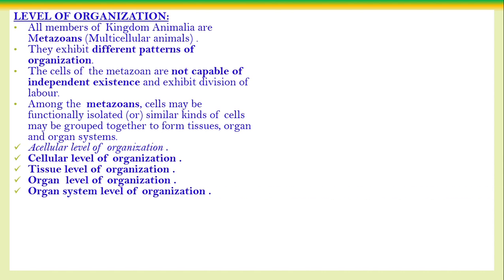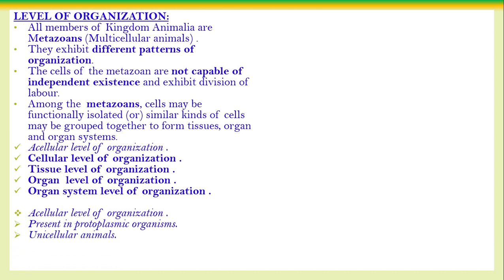Mainly the four: cellular level, tissue level, organ level, organ system level. The acellular level of organization means the body of the animal is made up of a single cell, mostly present in the protozoans, the protoplasmic organisms, that means the unicellular organisms.